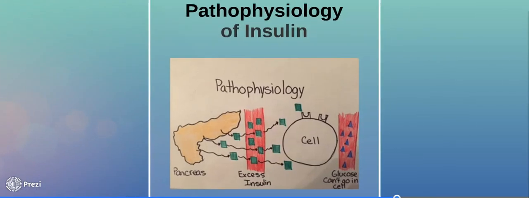This oversecretion of insulin causes the cells to become resistant to it. This means that cells stop recognizing the presence of insulin in the bloodstream because it is always present. Because of this resistance, insulin does not bind onto the receptors that are on the cell membrane that would normally allow the glucose channels to open and let glucose into the cell. The excess glucose in the bloodstream is then converted into fat rather than used by the cells for energy. Fat cells also start to produce a variety of other things, such as cytokines and interleukins, which are pro-inflammatory, and that can cause issues with many different diseases, such as cancer and cardiovascular diseases.